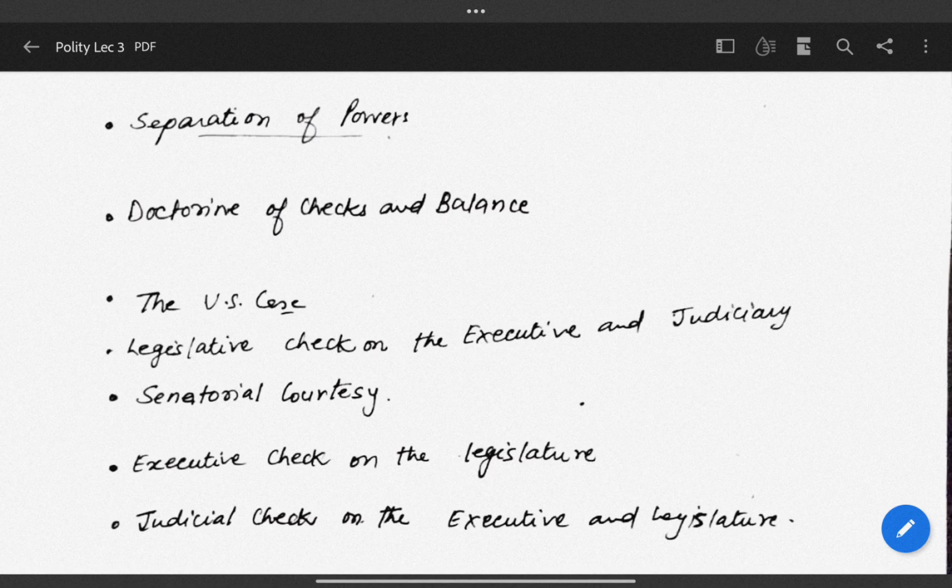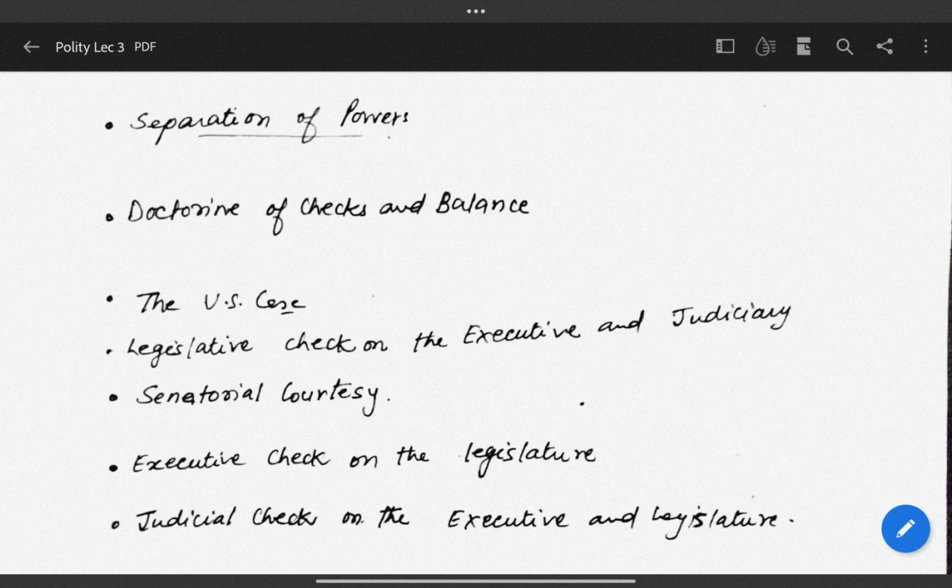So we can note another concept here, the senatorial courtesy. Now, what is the senatorial courtesy? The US President, while making an appointment in a state, consults the senator of his political party from the state, and the approval of that senator is considered as the approval of the Senate. So, whenever there is an appointment, there is an approval by the Senate.